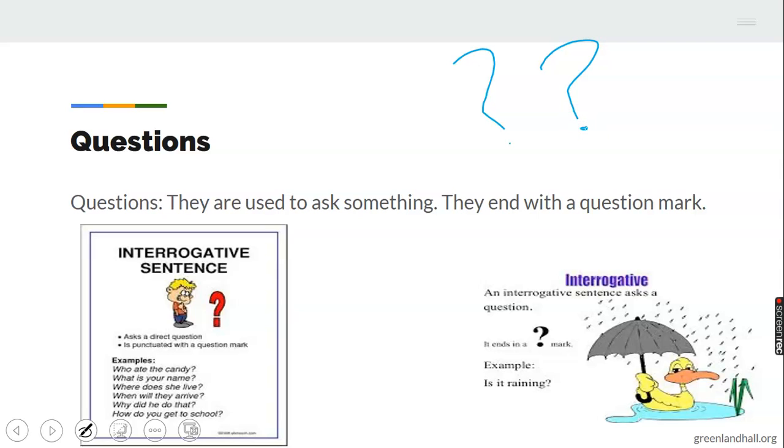For example, look at the duck over here. Yep, the duck is there. For example, he's saying, is it raining? That's a question, so you can see the question mark there. When you ask a question, it's the type of sentence that at the end of it comes with a what? A question mark. All right.